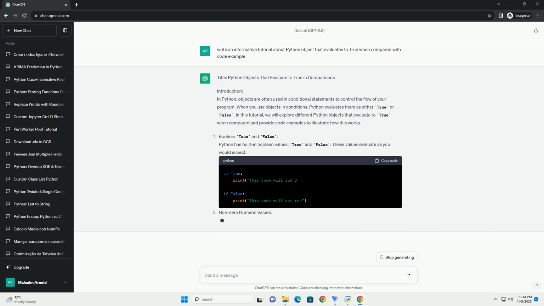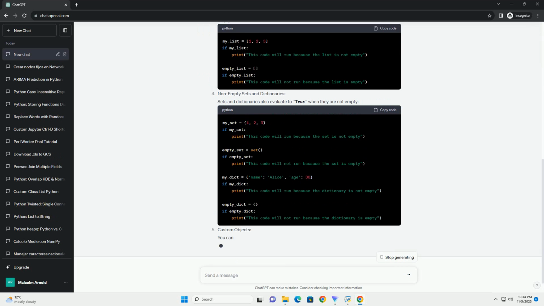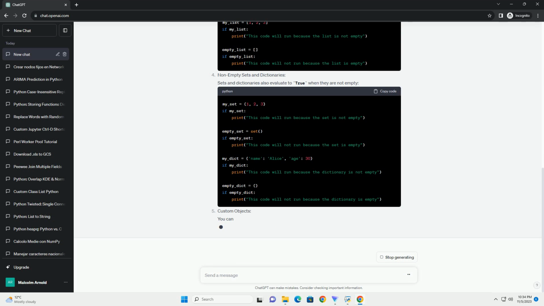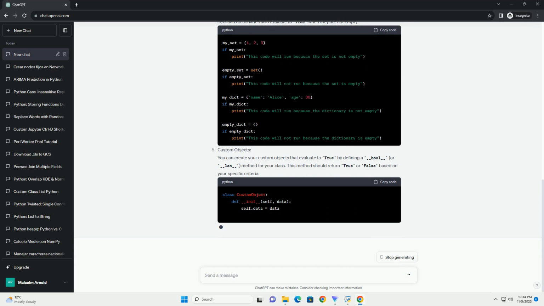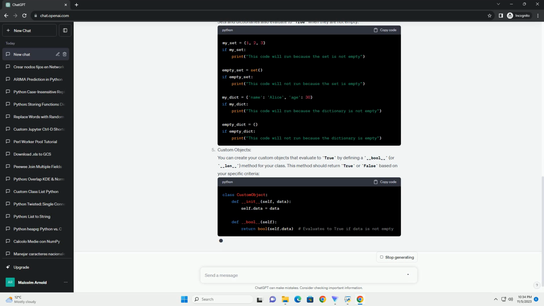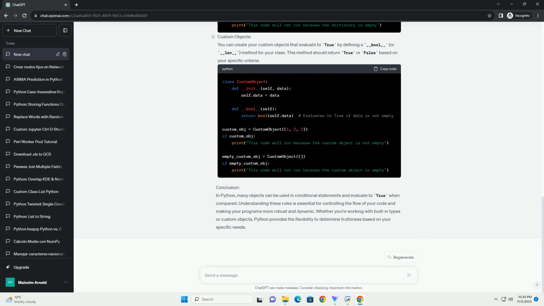In this tutorial, we'll explore how objects are evaluated as either true or false when compared, and we'll provide code examples to illustrate this concept. Python Boolean evaluation. In Python, objects can be categorized into two general groups when it comes to Boolean evaluation. Objects that evaluate to true. Objects that evaluate to false.